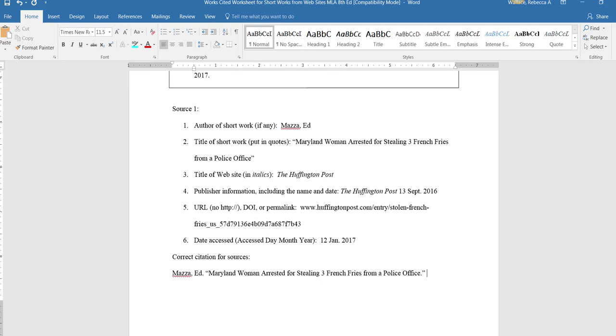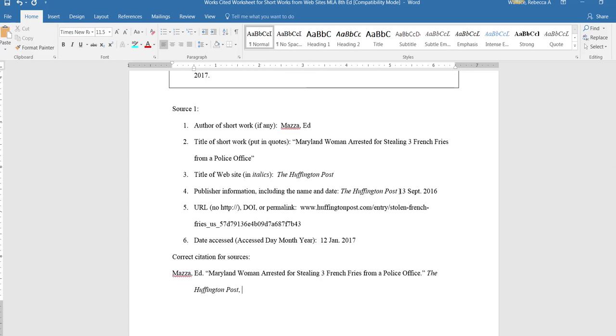Now the next thing we want to do is we want to put in the title of the website. If the publisher and the title of the website are the same, we only need to write one. If they're different, then right next to the title of the website, you would put the publisher.